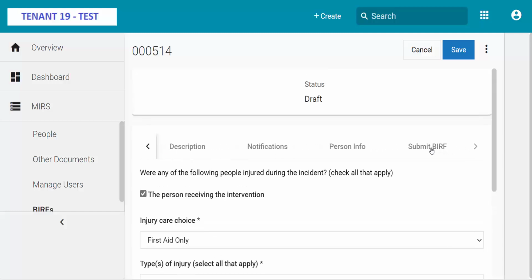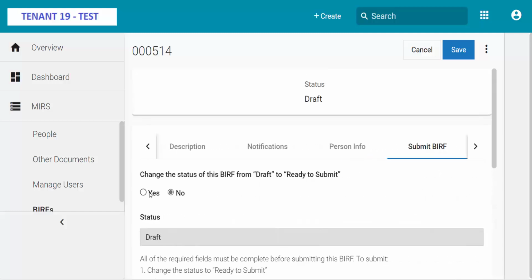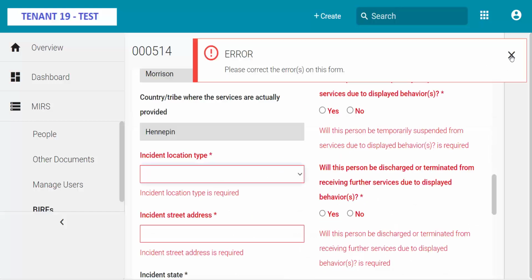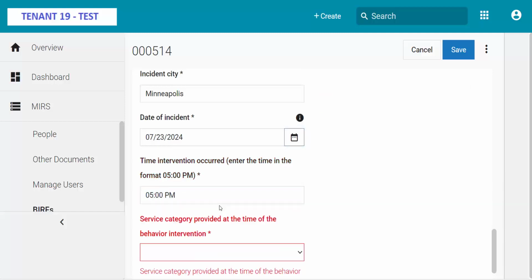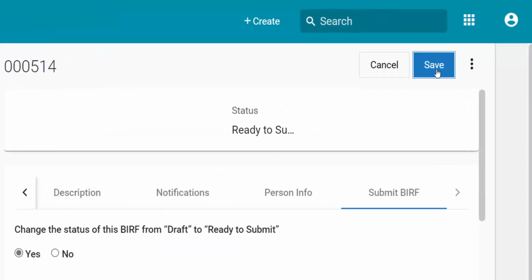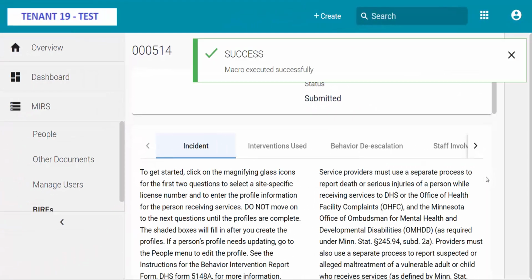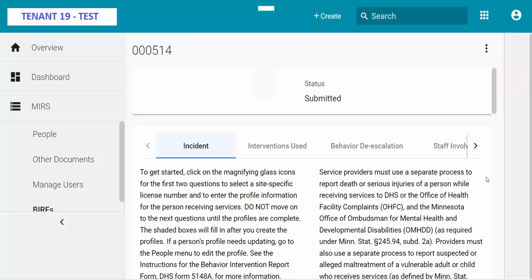Change the status on the Submit BRF tab from No to Yes. Click Save. Correct any errors that might pop up. Click Save. Click the 3 vertical dots on the upper right-hand side of your screen. Click Submit BRF. If that option does not appear, try saving again and refreshing your screen.